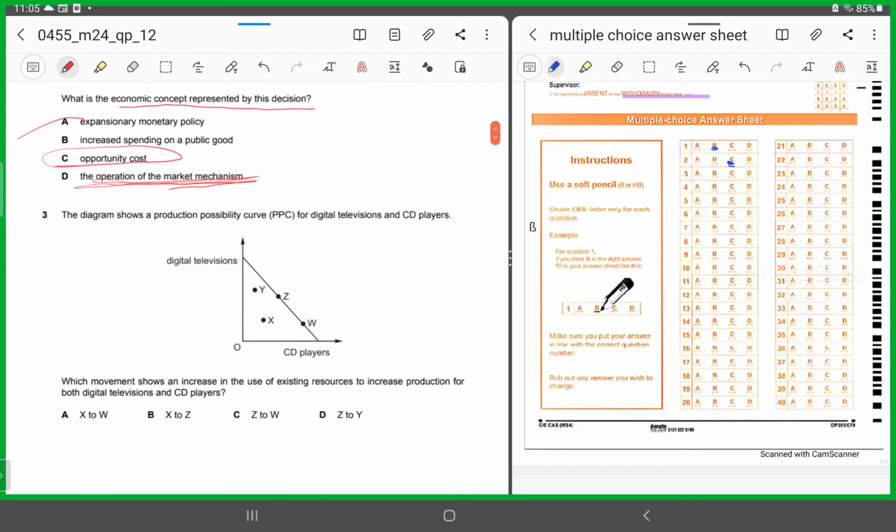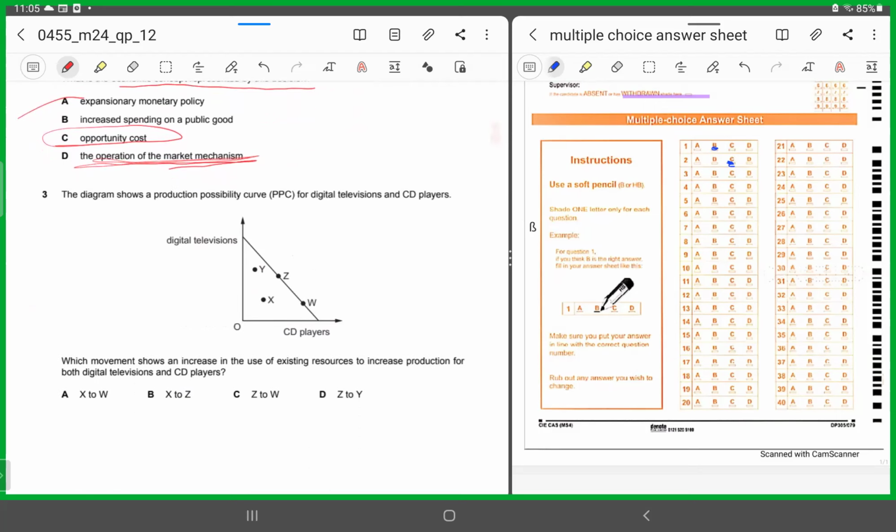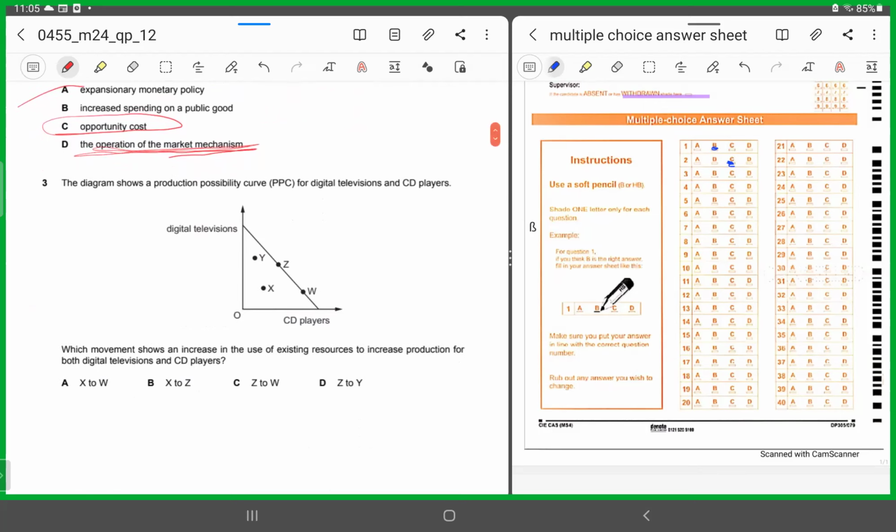All right. Number 3 says the diagram shows a PPC for digital TVs and CD players. On the y-axis, they're displaying digital televisions, and on the x-axis, the horizontal axis, is displaying the CD players. Now they are giving us different combinations on the PPC, and there are also combinations inside the PPC. Point Y and point X are inside the PPC curve, whereas Z and W are on the PPC.